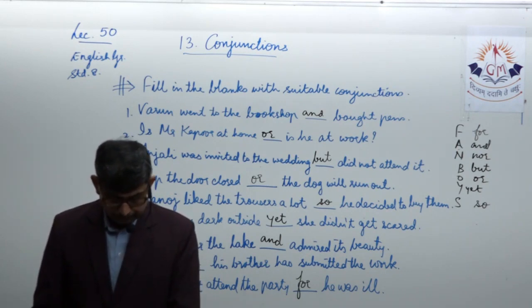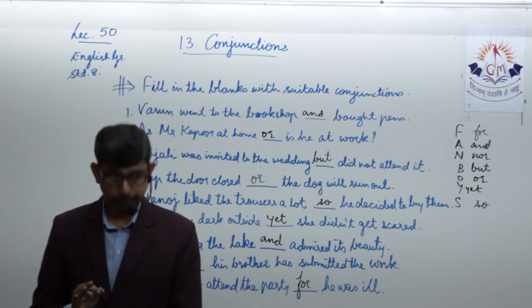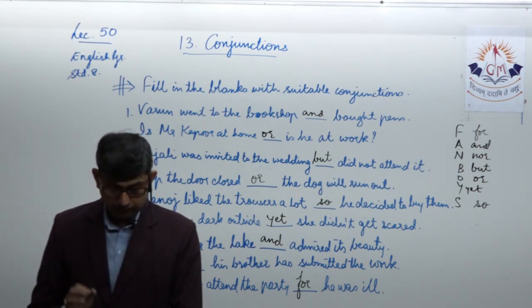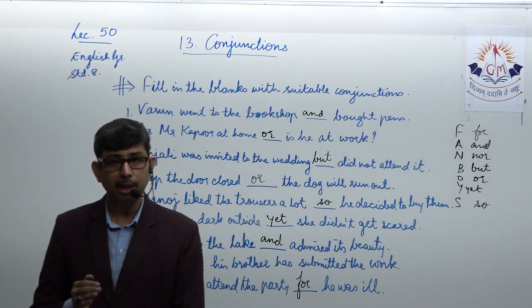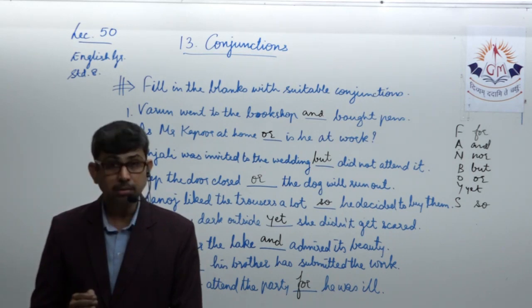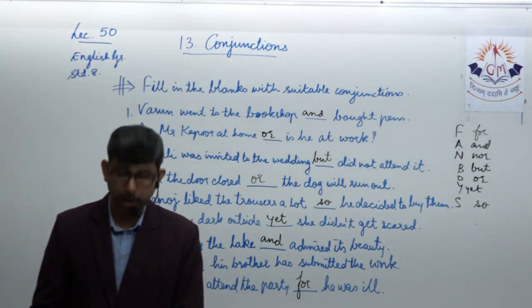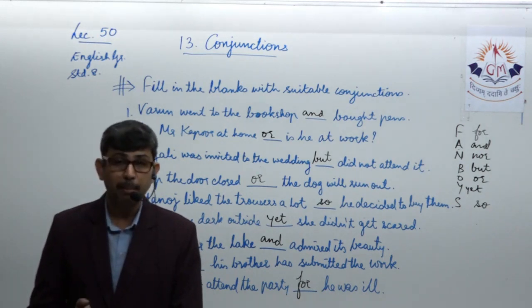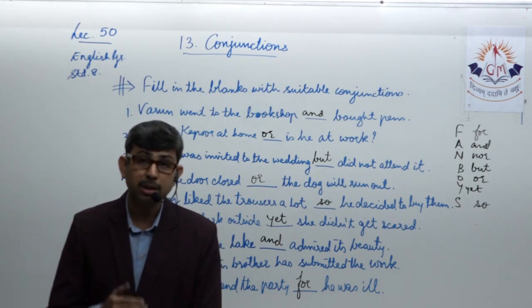Moving ahead with the next example about joining sentences. It is raining, one sentence. I will take an umbrella with me. So two individual sentences are to be joined by a conjunction. It is raining, so I will take an umbrella with me. So what is the word used over here? "So", because it is a matter of result, a resultant, because it is raining.